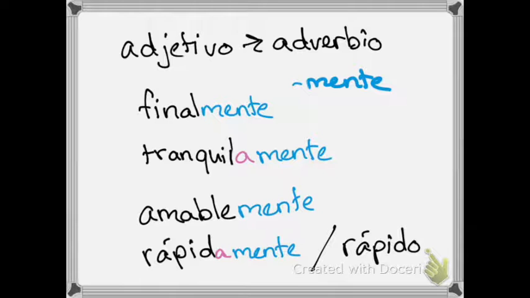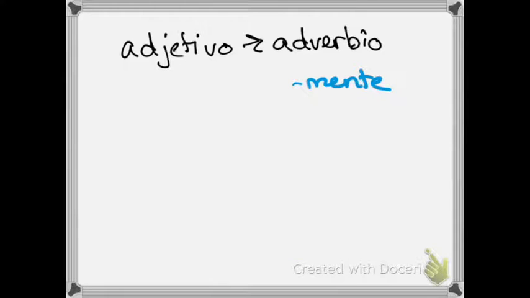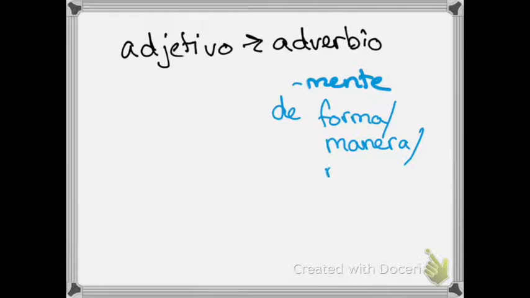I don't have to say estupendamente. You can. It's not wrong, but you don't have to. Another way that you can turn an adjective into an adverb is by putting a phrase in front of it. So I could say de forma, or de manera, o de modo.